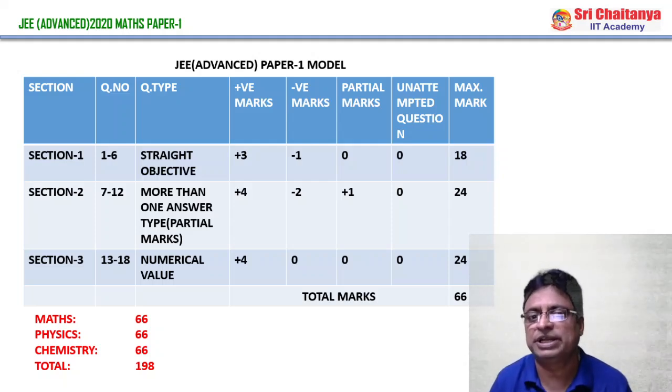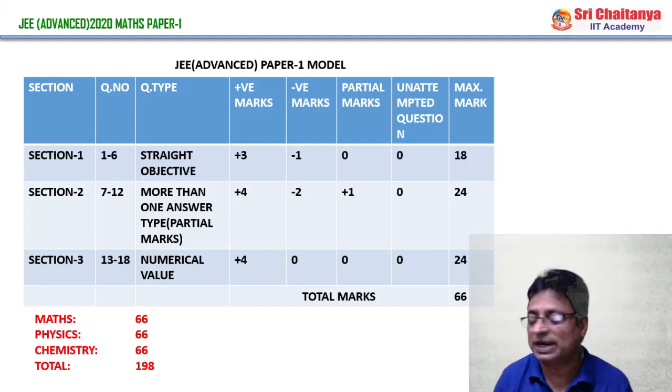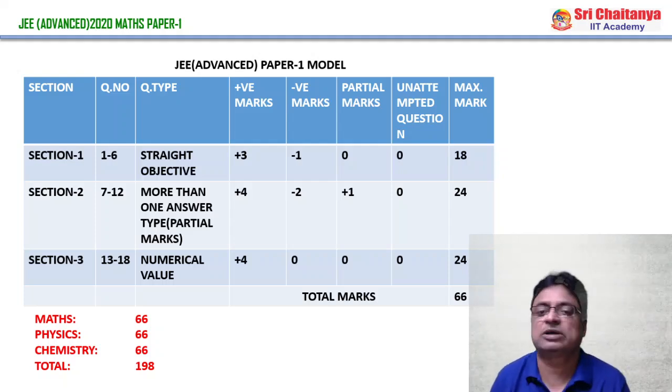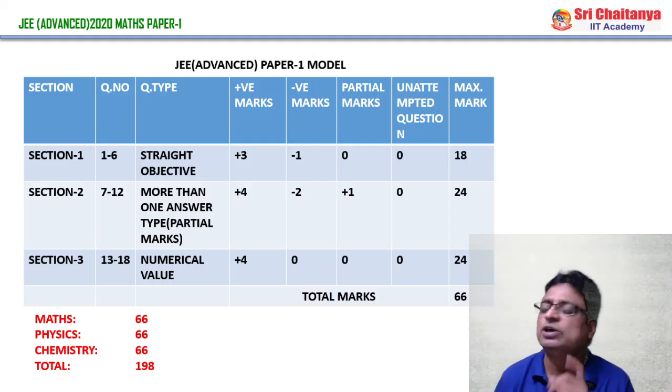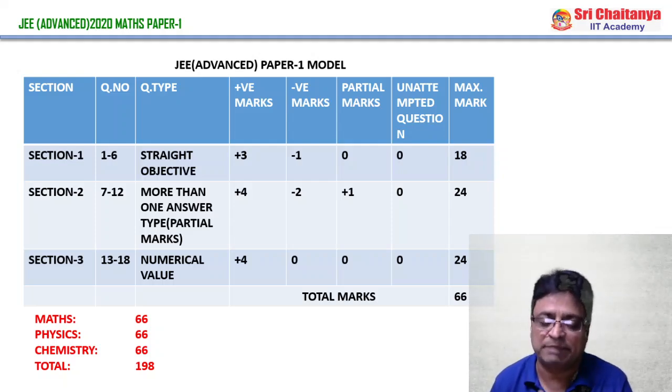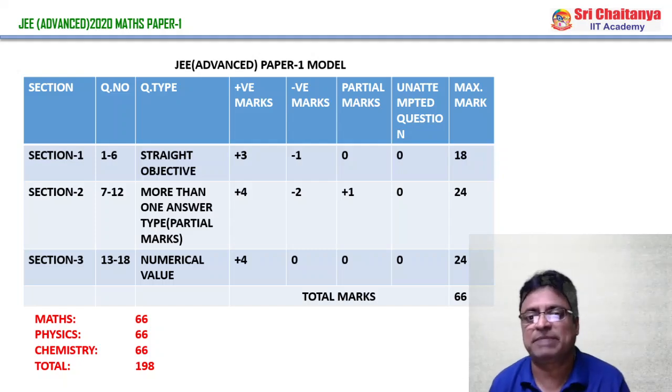And coming to section 3, and again in section 3 also there are 6 questions. They are all of numerical value type. That means you may get answer in decimals also. For right answer they give +4, and for wrong answer no negative mark is there. Total marks were 24. Altogether, from 3 sections, the examination paper 1 in mathematics, they conducted it for 66, and physics also 66, chemistry 66. Total for MPC 198. This was the maximum mark for paper 1.